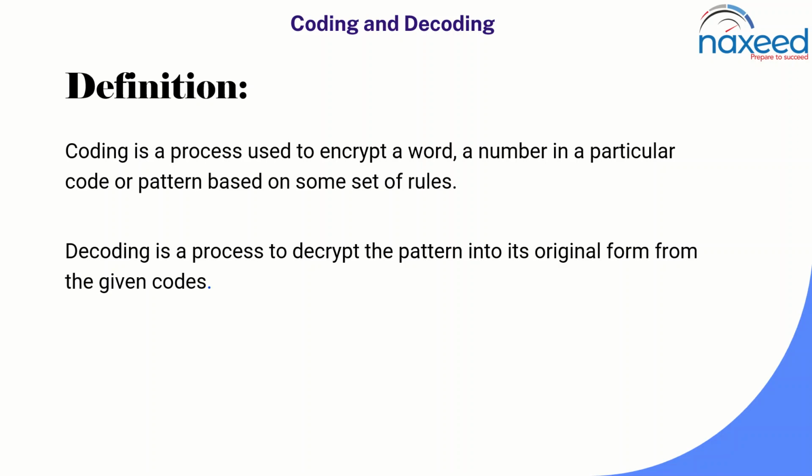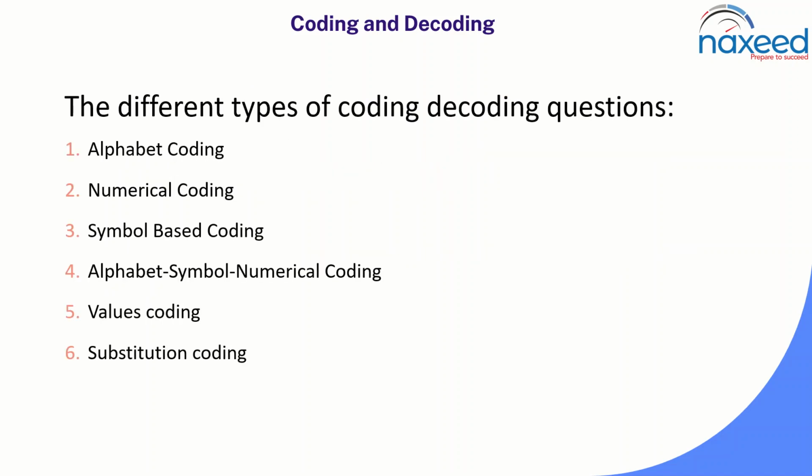Okay, so as the sentence is clear here, we will find how the given word is coded and what pattern is followed. Then we will write a code following the same pattern for the given word. Next, we will see what the different types of coding and decoding questions are. There will be questions on alphabet coding, numerical coding, and symbol based coding. In some coding, the alphabets, symbols, and numbers are all there. Another type of coding is value coding, and the last one is substitution coding.